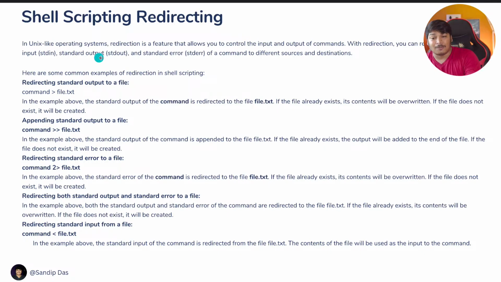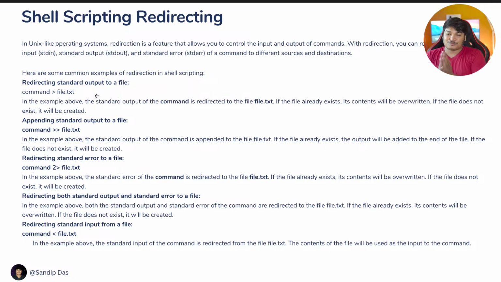Now here are some common examples of where you are going to do redirection. Redirection means what? You have one command with a standard output, right? And you're using that standard output to create input for a file. This is called redirection.